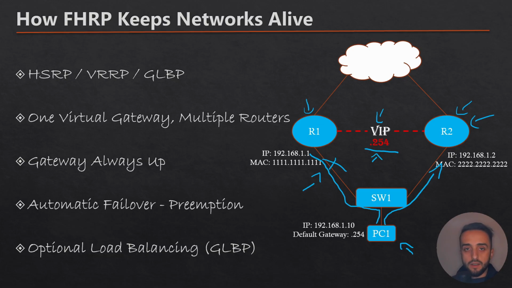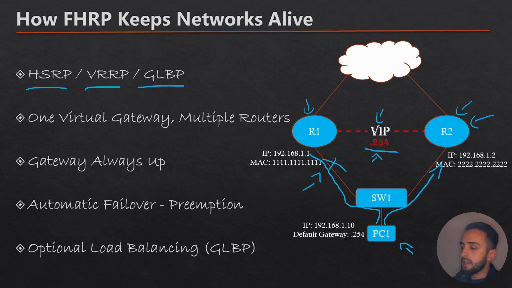And it gets even better, because on top of that we have a lot of options or versions that we can use with first hop redundancy. It all depends on the design we have planned and what our goal is as network engineers. We have the Hot Standby Router Protocol, which is Cisco proprietary, shortened as HSRP. We have VRRP, and we have GLBP.